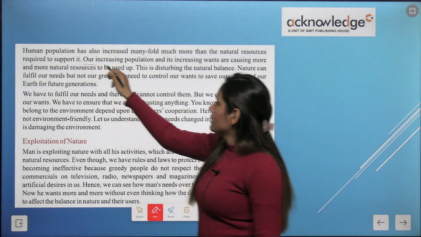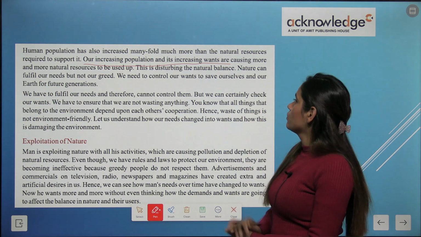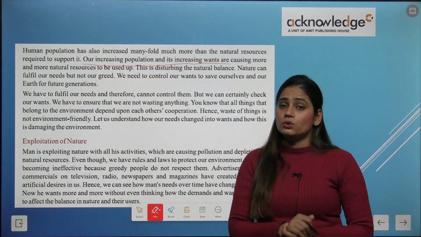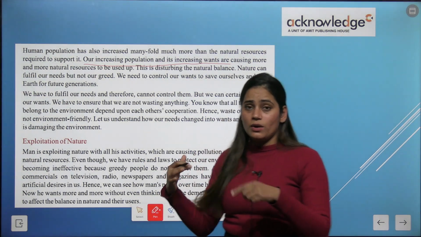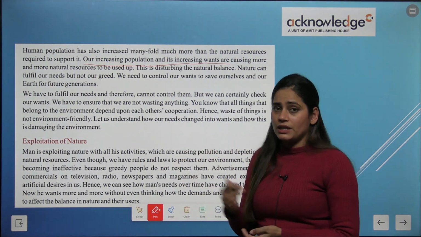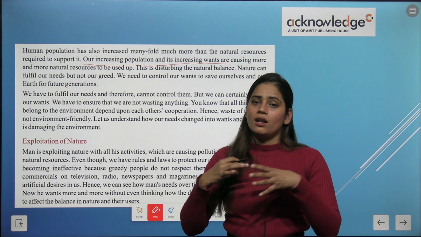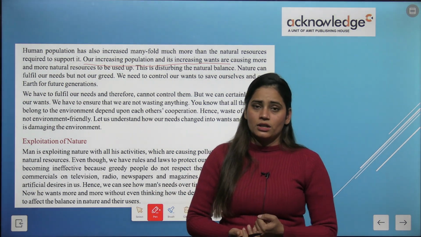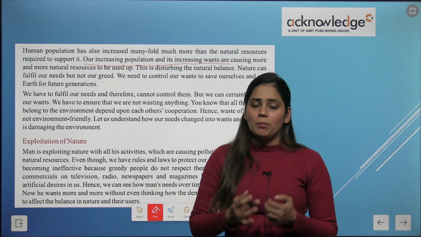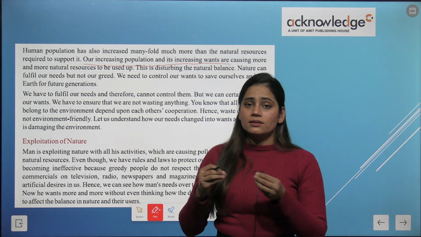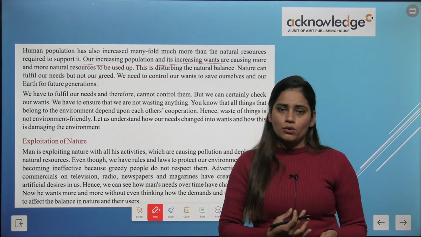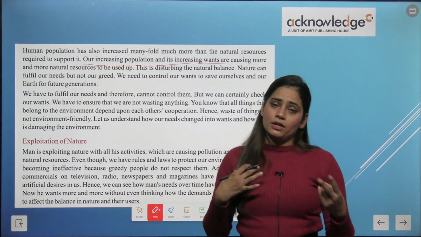Our increasing population and increasing wants are causing more and more natural resources to be used up. As you have seen on the last page, there are a lot of clothes and a lot of varieties in foods. Apart from that there are some needs, like basic food, two clothes, or two pairs of shoes.